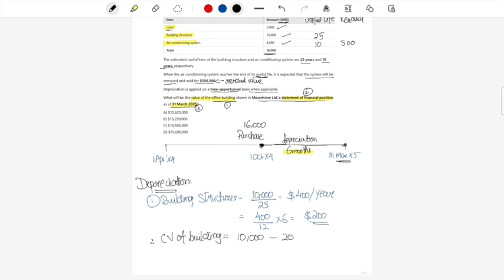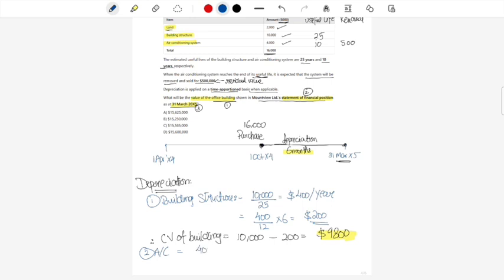10,000 minus the 200. Once you do that, you will find that it will be 9,800. So we have got one answer correct. Let's just quickly move to the air conditioning system. I will simply put this as AC. And what is going to be the depreciation charge?